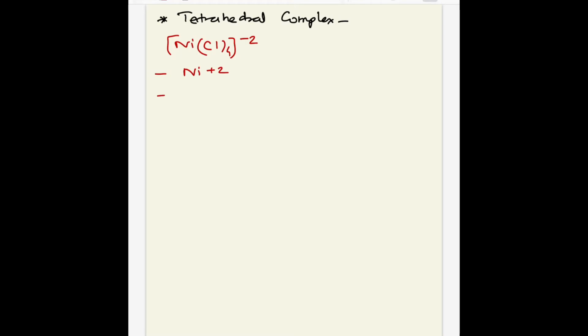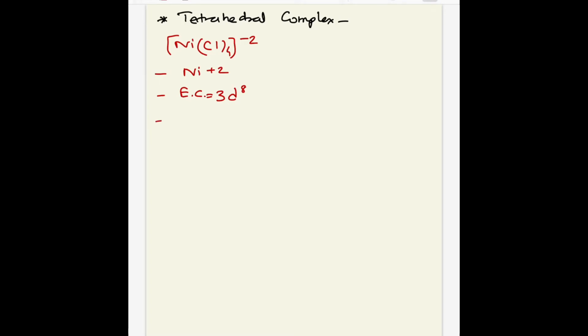So the valence electronic configuration of nickel is 3d8 4s0. It loses electrons from the s orbital, so there is 3d8.